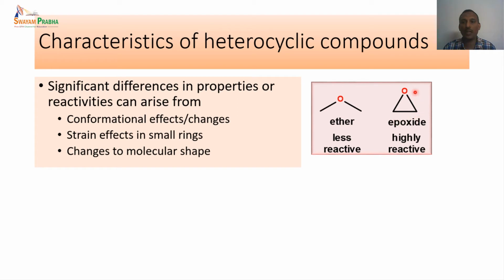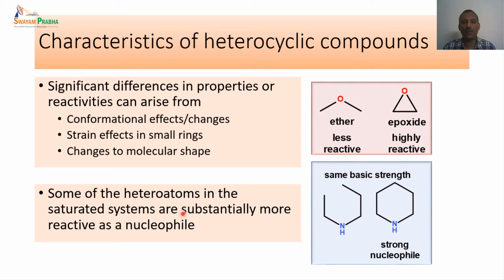So the heterocyclic system is more reactive than the corresponding carbocyclic analogs. This is because there is a large strain due to the three-membered ring, and the strain effect in the small ring facilitates high reactivity of this kind of heterocyclic compound.